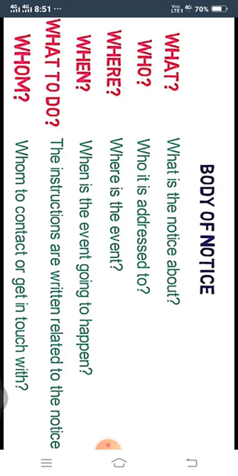Here we have to mention the place of the event. When is the event going to happen? Date or time of the event. What to do? What is the general instruction for the public or other students? Here we have to write the instruction related to our notice. Then whom to contact or get in touch with regarding the event. Clear?